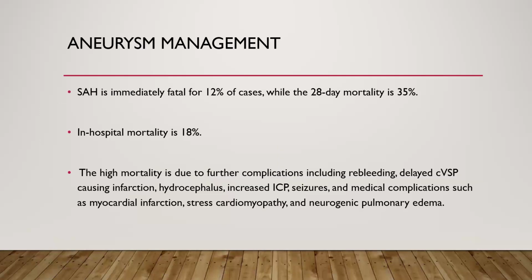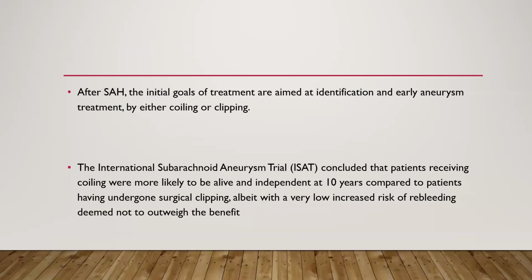Now we'll see how to manage aneurysm. So subarachnoid hemorrhage is immediately fatal for 12% of cases, while the 28-day mortality is 35%. In-hospital mortality is 18%. The high mortality is due to further complications, including rebleeding, delayed vasospasm causing infarction, hydrocephalus, increased ICP, seizure, and medical complications such as myocardial infarction, stress cardiomyopathy, and neurogenic pulmonary edema.